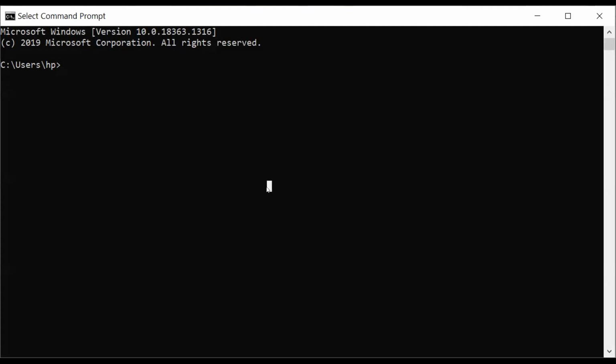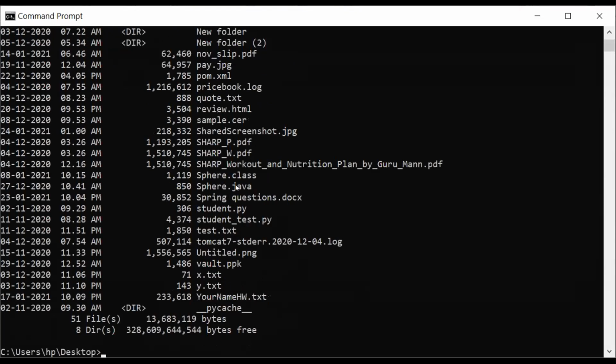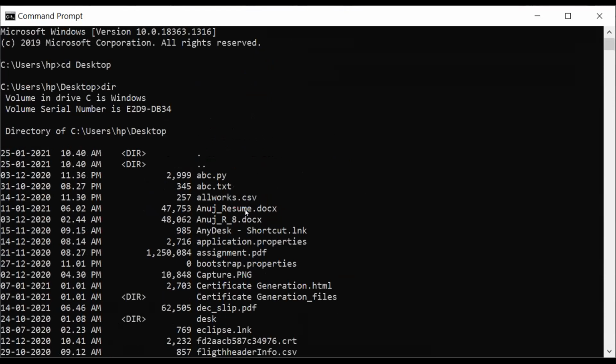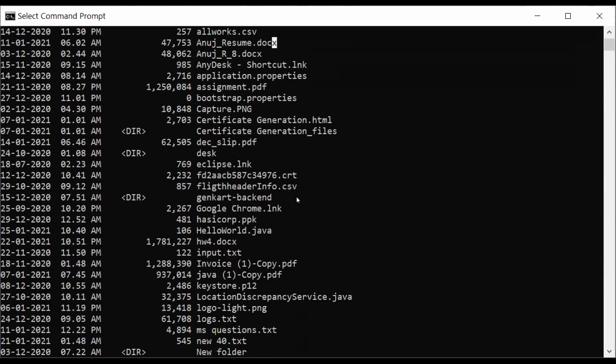From this you can see we are on C drive, then Users, then HP, and I have saved my program on the desktop. So I'll say change directory to desktop. Now I am on the desktop, and if I run the dir command, I can see whatever files we have on the desktop. We have something called HelloWorld.java.